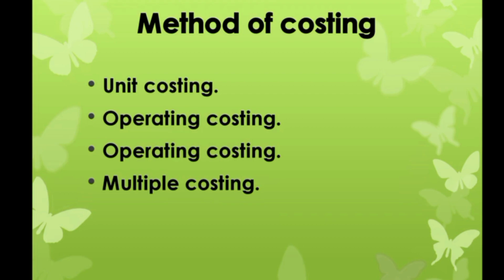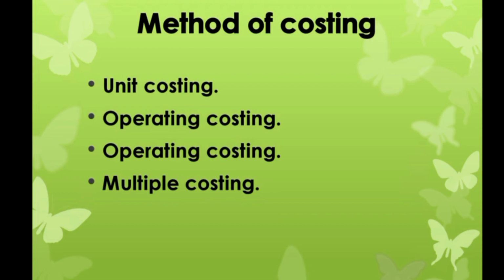Next, multiple costing. It is also known as composite costing. It refers to a combination of two or more of the above methods of costing. It is adopted in industries where several parts are produced separately and assembled into a single product. For example, cycles, radios, television sets, etc.